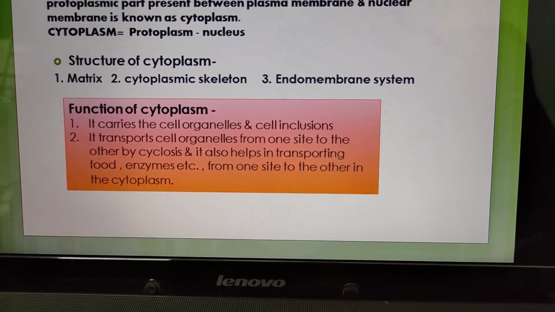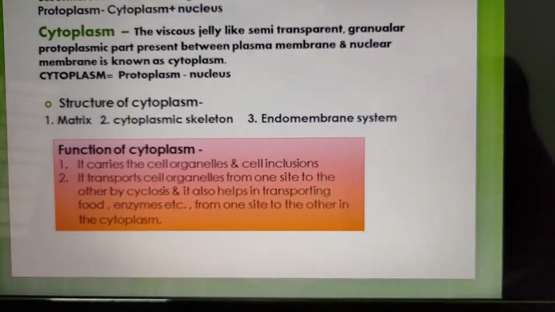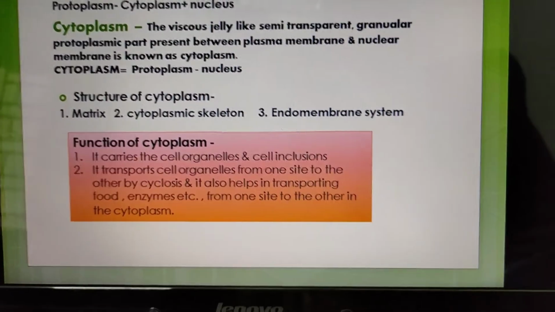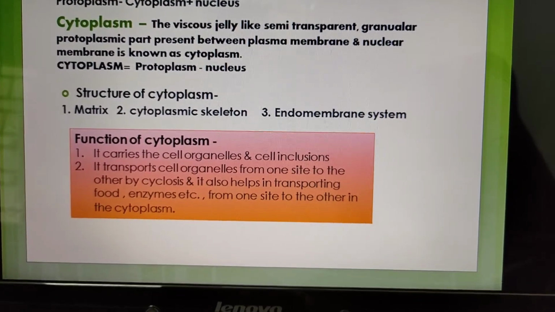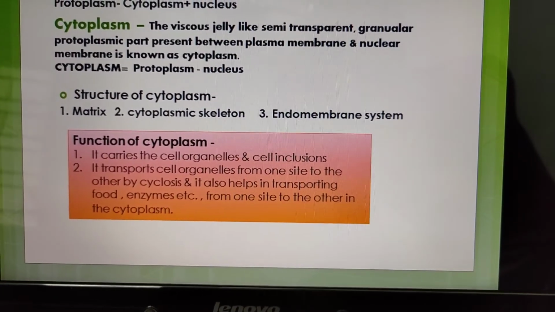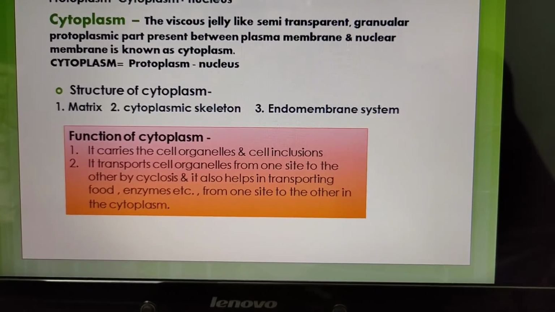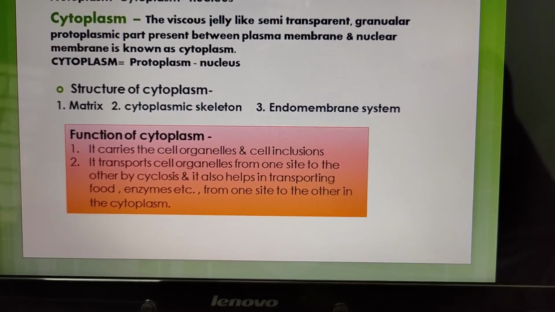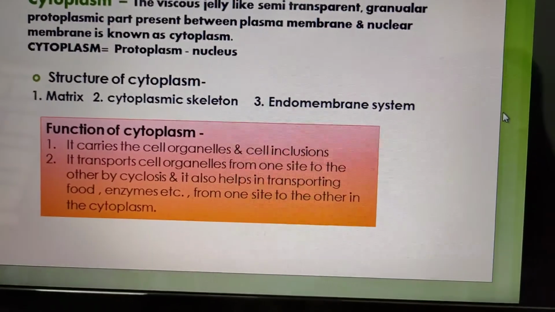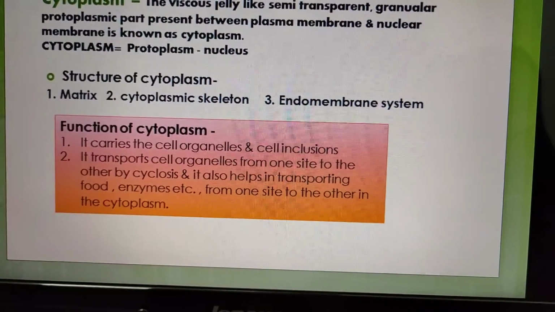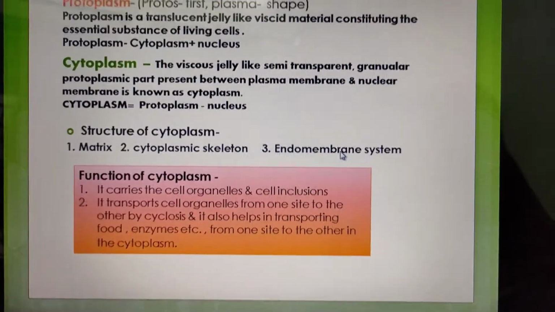Next, know about the cytoplasmic skeleton. The endoskeleton in a cell formed of microtubules and myofibrils is known as cytoplasmic skeleton. Microtubule structure, you will know about later. And endomembrane system, what is endomembrane system? The endomembrane system of cytoplasm is nuclear membrane, endoplasmic reticulum and Golgi bodies.